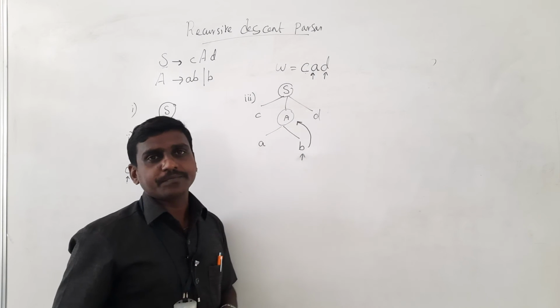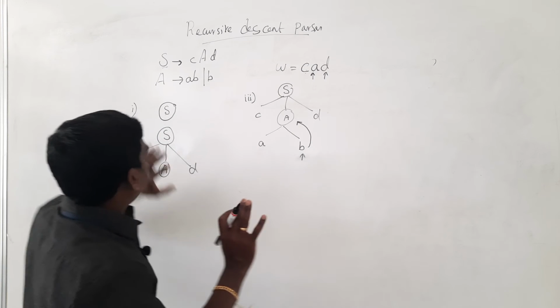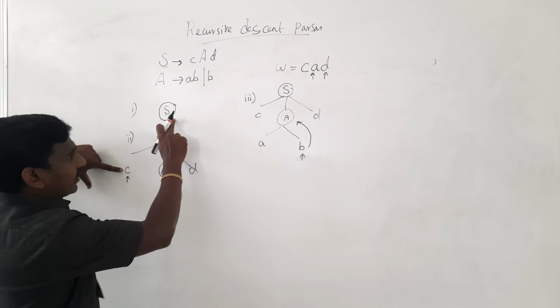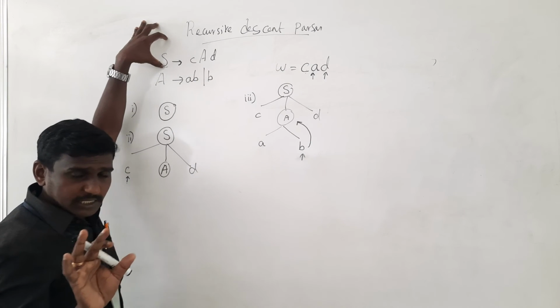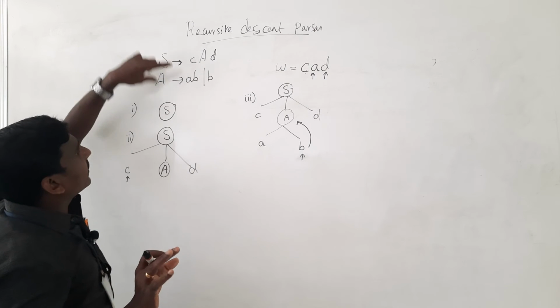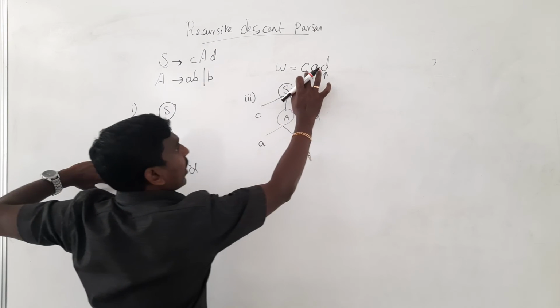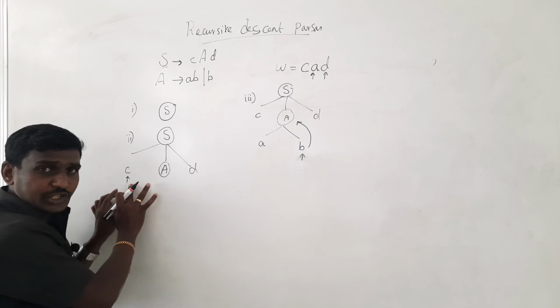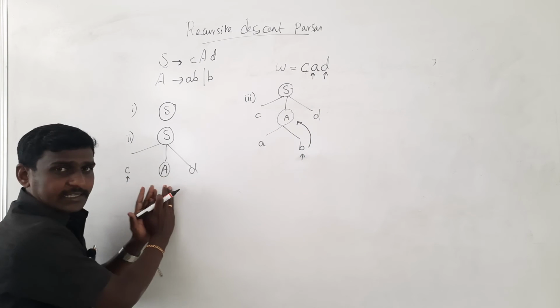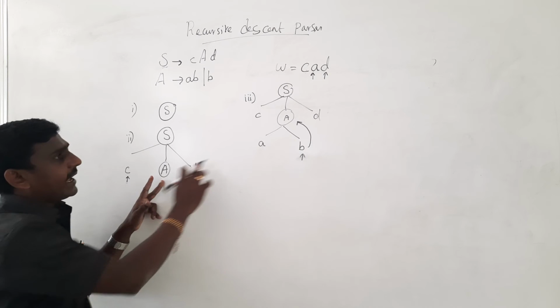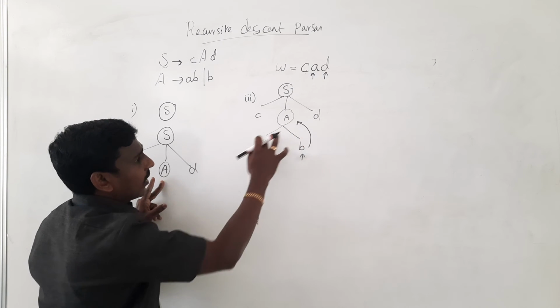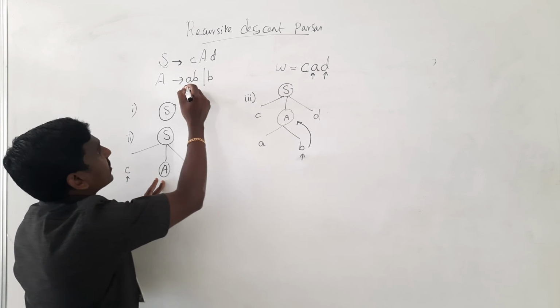Clear? See, first what I am going to do, start with the start symbol node and expand it to CAD, and now check this C with our input C. So it is matching, so move the pointer to the next, and since it is A, I can expand the variable production, that is AB, the first possible production.